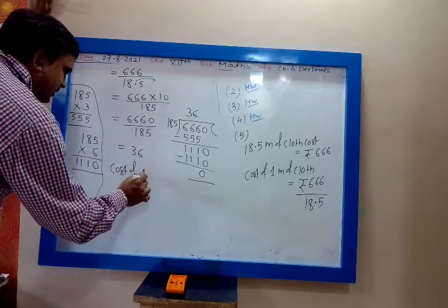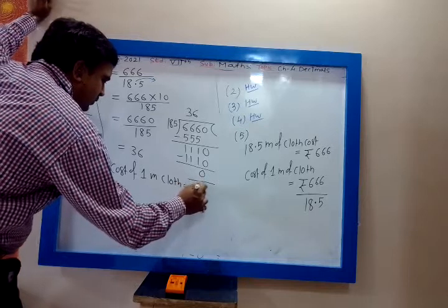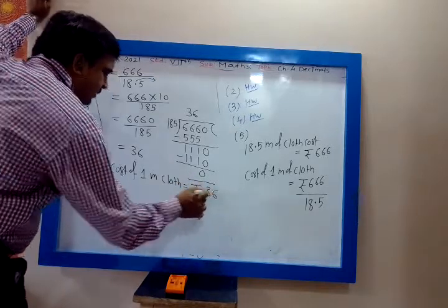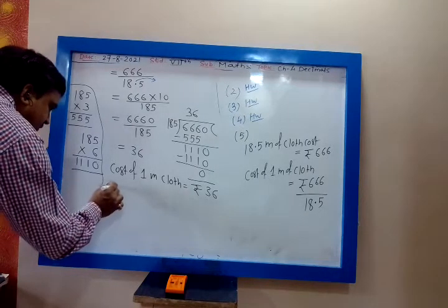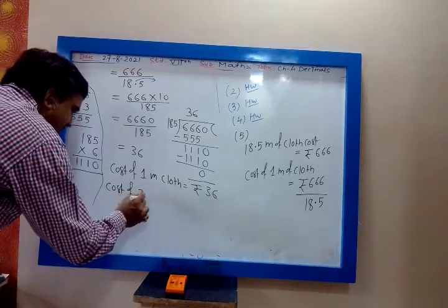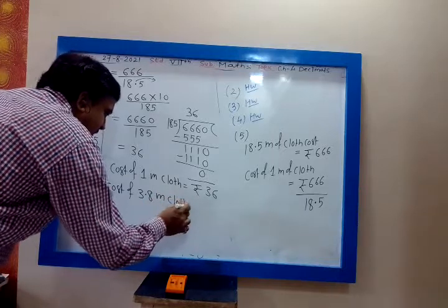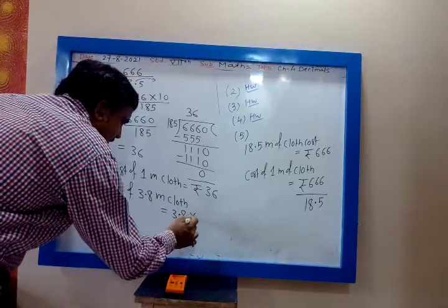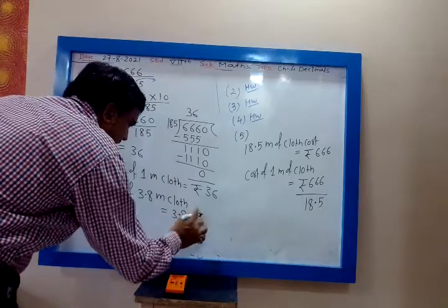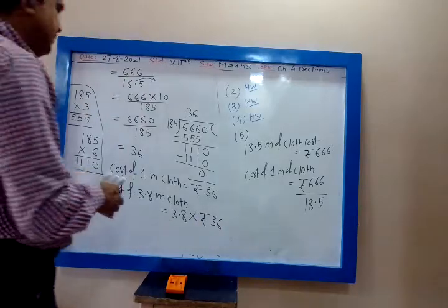So cost of 1 meter cloth is rupees 36. Now we want to find the cost of 3.8 meter of cloth. So cost of 3.8 meter of cloth will be 3.8 into 36. So multiply.